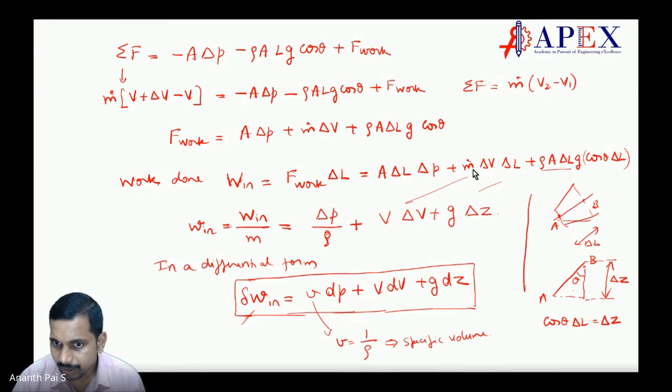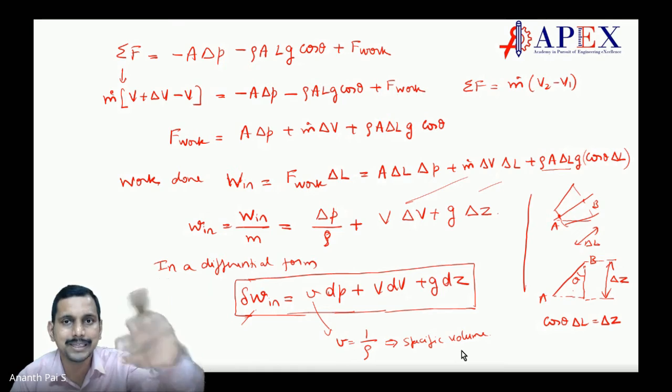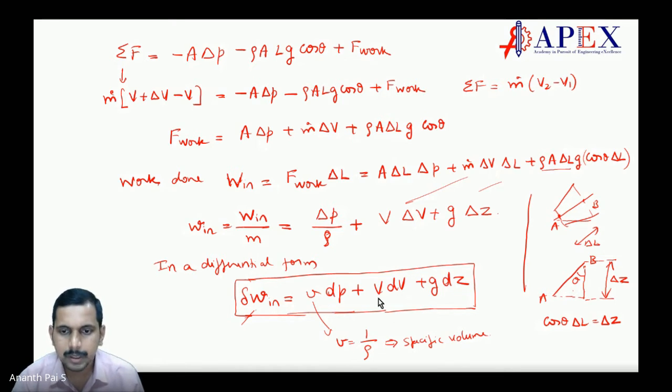And we have delta v coming here, so v delta v plus here when you say rho into A into delta L, that is mass only, gets cancelled. So what remains? G into delta Z. Makes sense? So if I say in a differential form, I can say delta w in is equal to v dP. Why did we put v? v is 1 by density, specific volume. Specific volume is 1 by density. Makes sense? Plus V dV, delta V we have put as dV, plus G dZ. Makes sense? Any doubts?